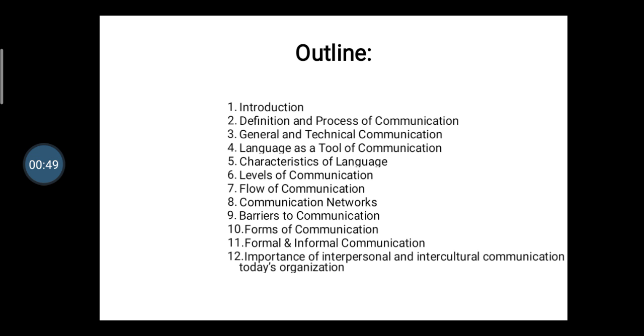First, the introduction of communication, then definition and process of communication, general and technical communication, language as a tool of communication, characteristics of languages, levels of communication, flow of communication, communication networks, barriers of communication, then formal and informal communication, then importance of interpersonal and intercultural communication in today's organization. So there are a total of 12 topics in this unit.